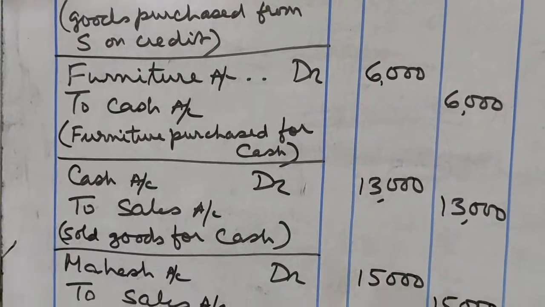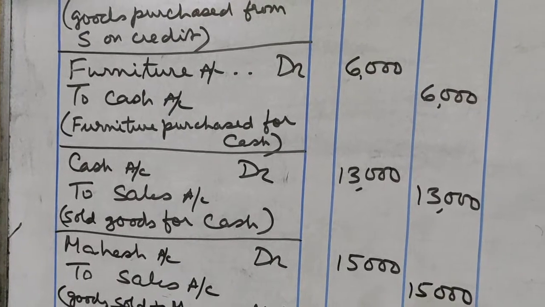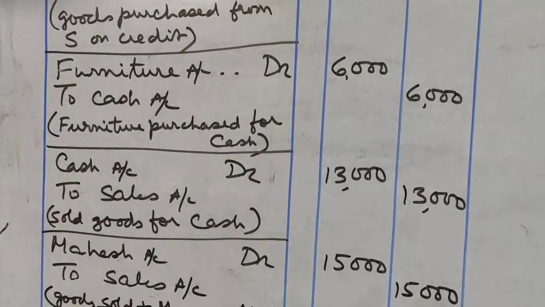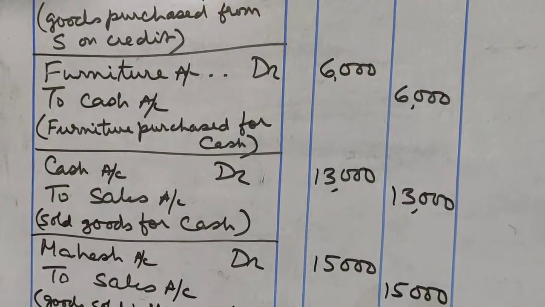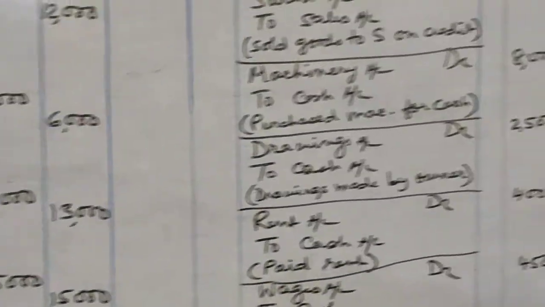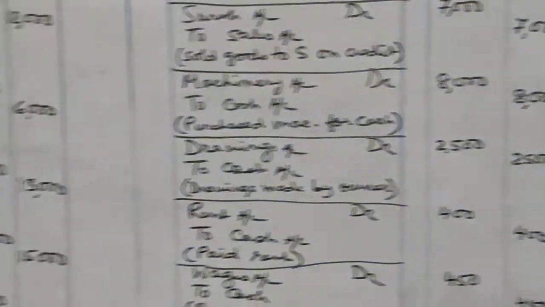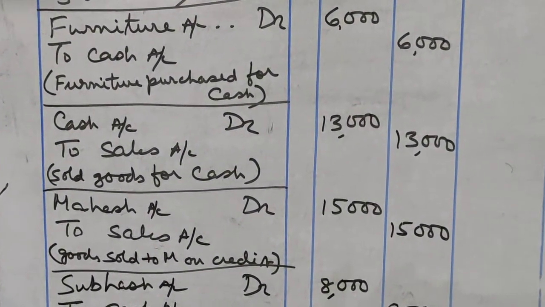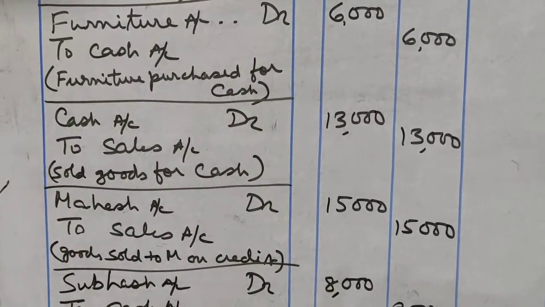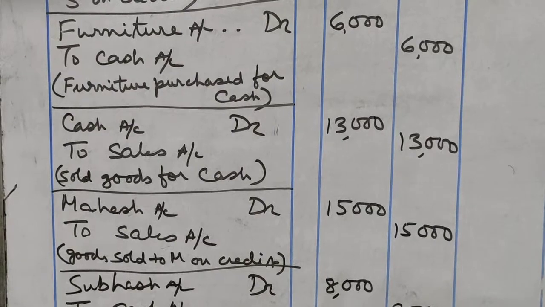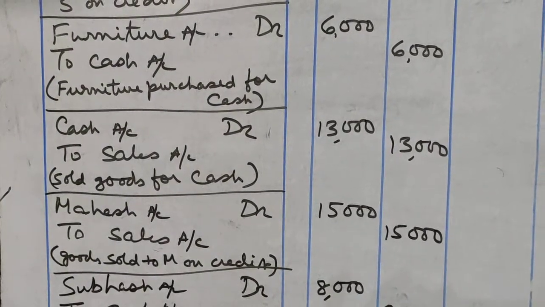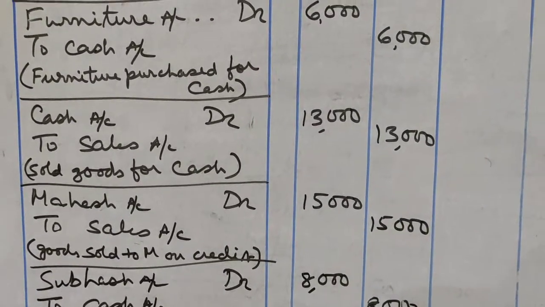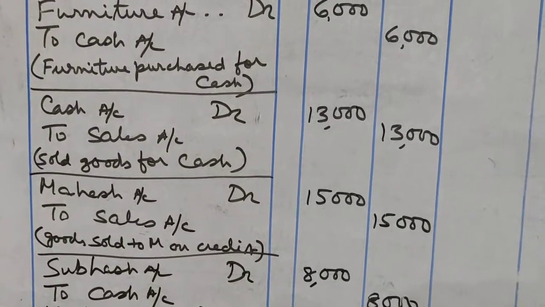Next is sold goods for cash 13,000. So when we are selling goods for cash, what is coming in? Cash is coming into the business. So cash account will be debited. And what are we selling? We are selling goods. So goods are going out of the business. Goods are real accounts. Credit what goes out. So we will credit goods account, but we don't have a goods account. Whenever we sell goods, we credit sales account. So remember, whenever we sell goods, sales account is credited. So the journal entry is cash account debit 13,000 to sales account 13,000. So whenever we sell goods, goods are going out of the business, sales account is credited.